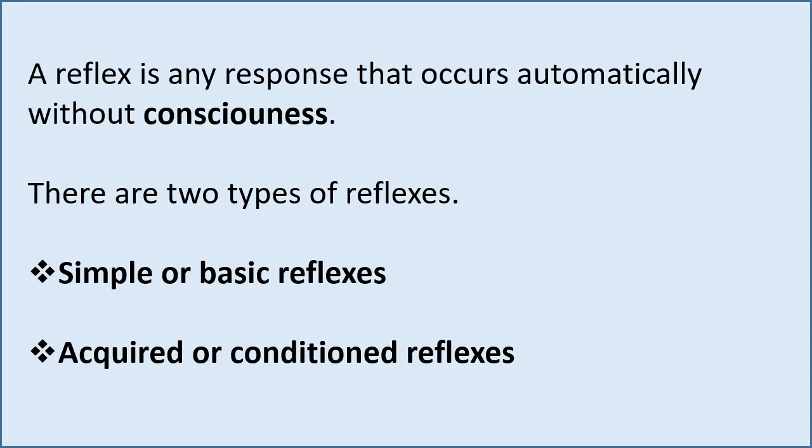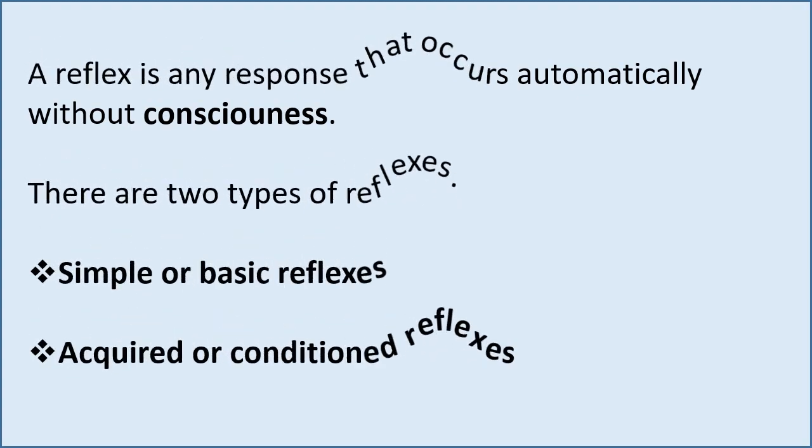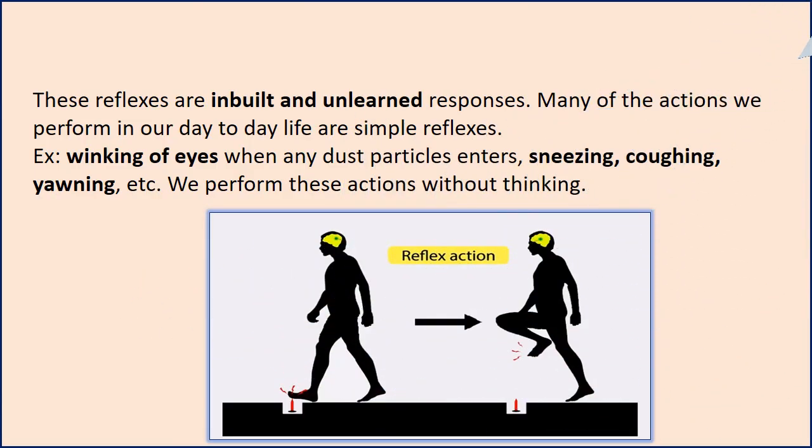So simple reflexes means these types of reflexes are inbuilt or unlearned responses. That is, pulling our hand away immediately after touching any hot pan or cold object is a simple reflex. Simple reflexes means an unlearned response.